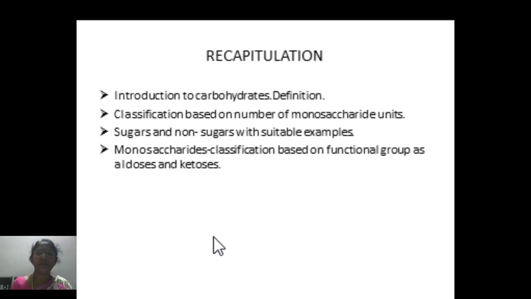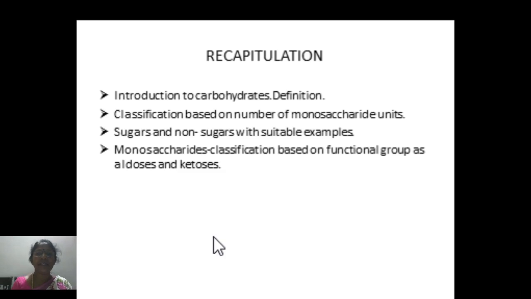So, again to recollect, carbohydrates are the most abundantly seen organic molecules in nature. These are very essential molecules for plants and animals. They are precisely defined as polyhydroxyaldehydes or ketones and their derivatives. These have been classified broadly as monosaccharides, oligosaccharides and polysaccharides.